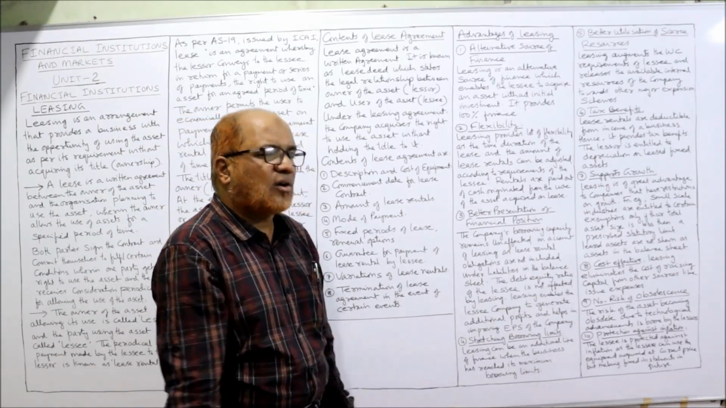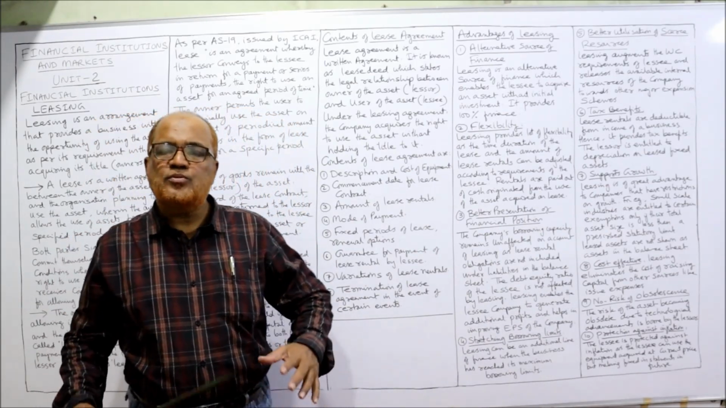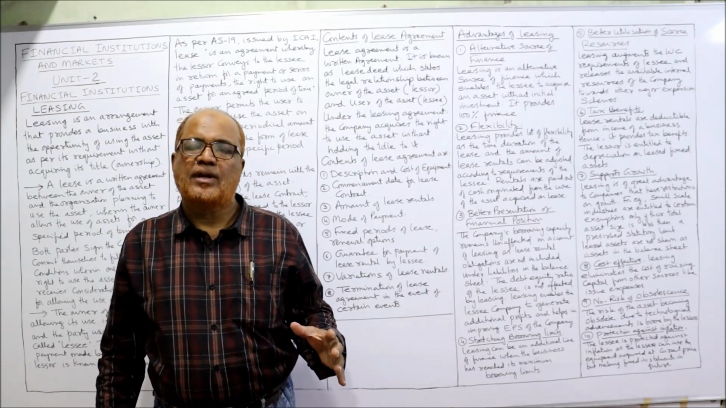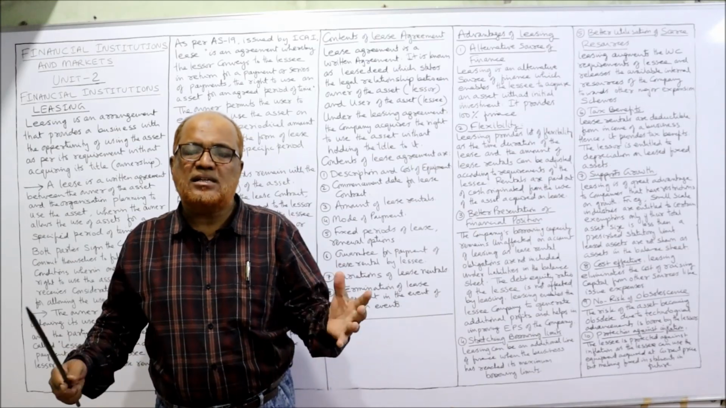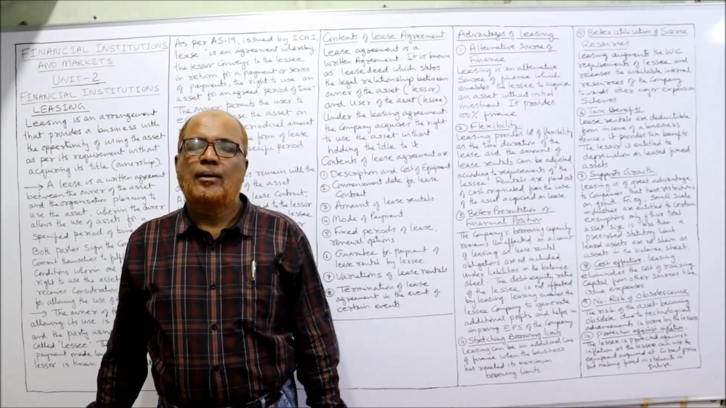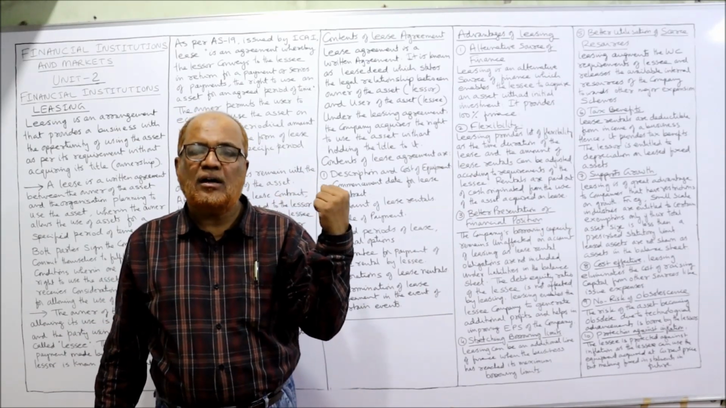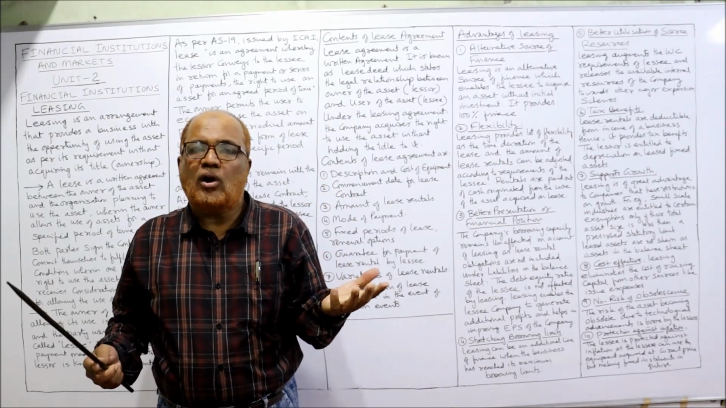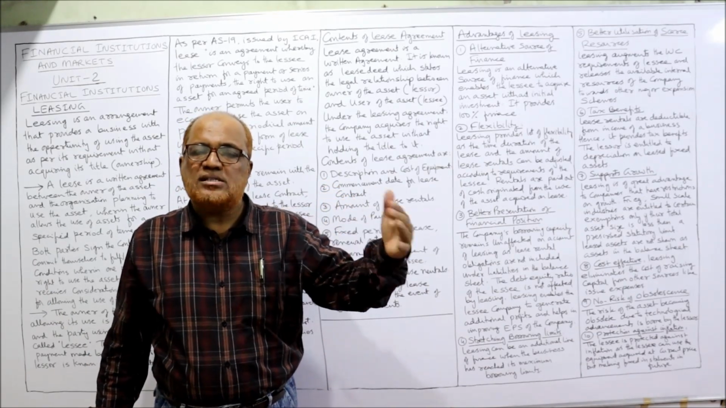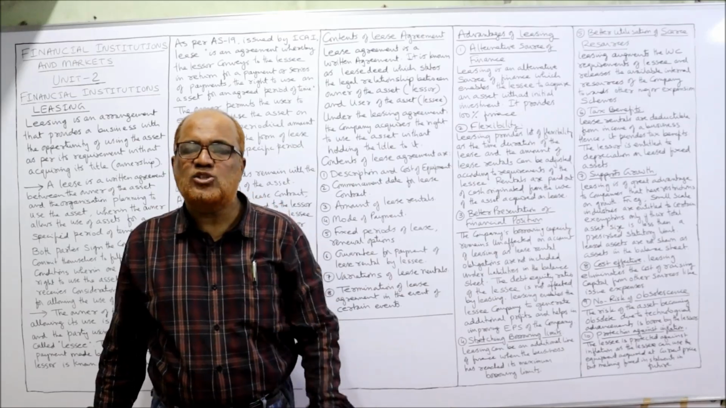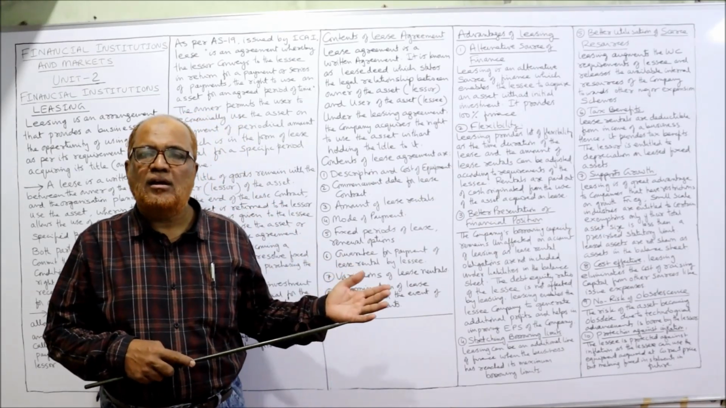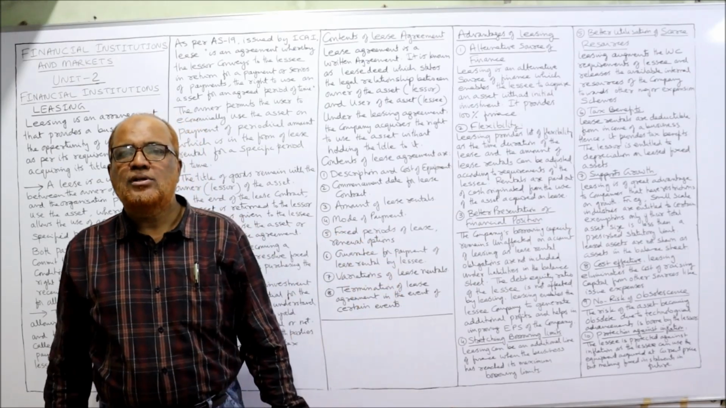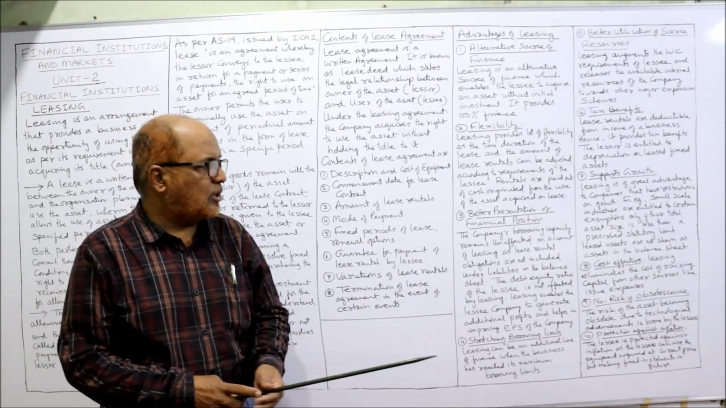Next is no risk of obsolescence. Obsolescence means outdated. Due to advancement in technology, many assets are becoming outdated, but the ownership lies with the lessor. So it will not affect the lessee's position, because the lessee has to return it to the lessor. The owner is the lessor. So no effect of obsolescence.